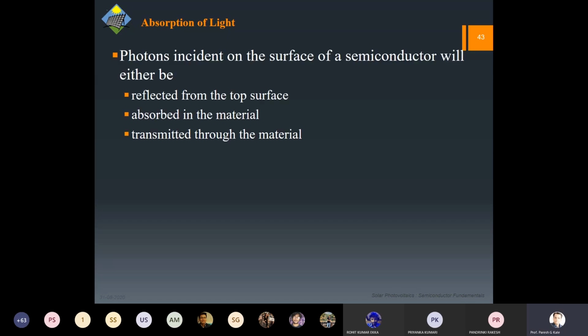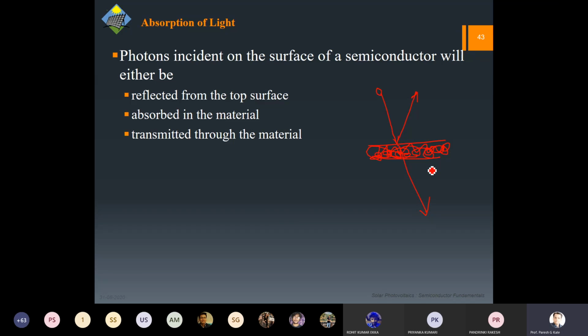So obviously for a solar cell, we require to absorb the light. Now this is in continuation with our direct band gap and indirect band gap discussion, so you can relate to that. We require absorption of light over here. So let us say a photon is coming to a solar cell surface. If this photon comes, there are three possibilities. It can reflect, or it can transmit through, let us say this is the material we have, or it can get absorbed somewhere in between.